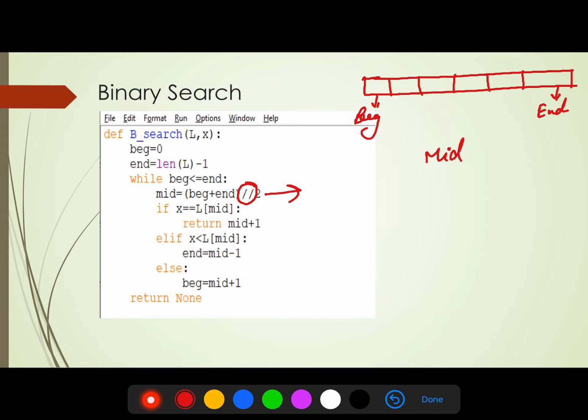If x equals L[mid], then return mid plus 1; otherwise compare: if x is less than L[mid], then end equals mid minus 1, otherwise beginning equals mid plus 1. We can shift either the beginning from left to right or the end from right to left, and find the new mid in each and every iteration.